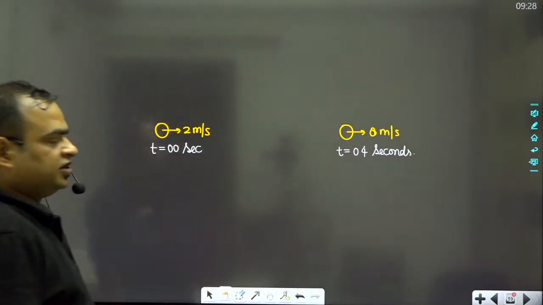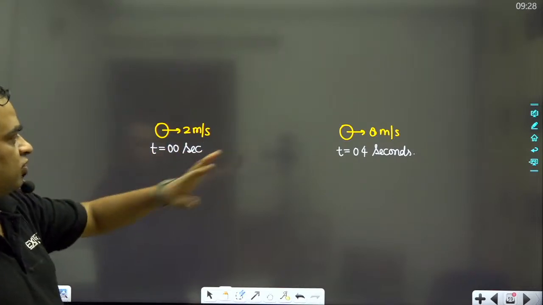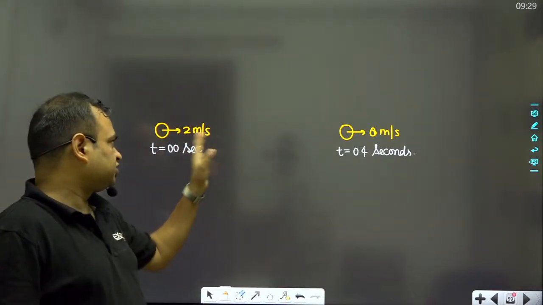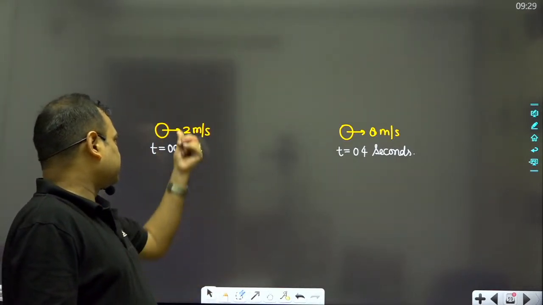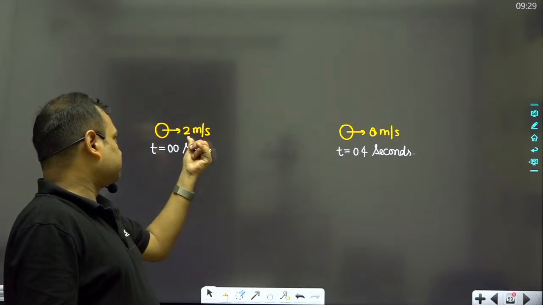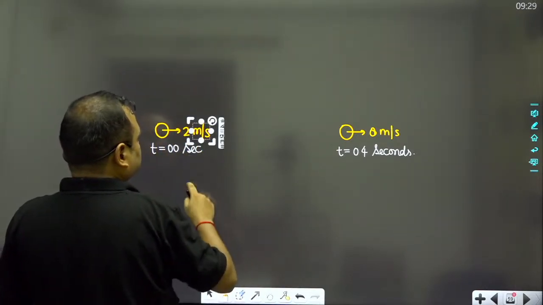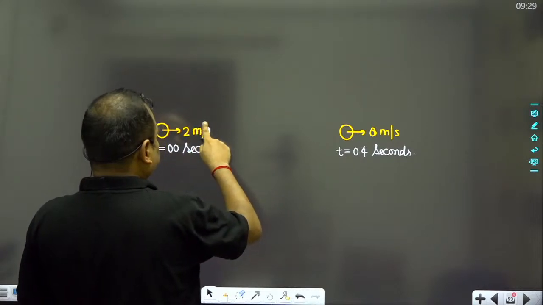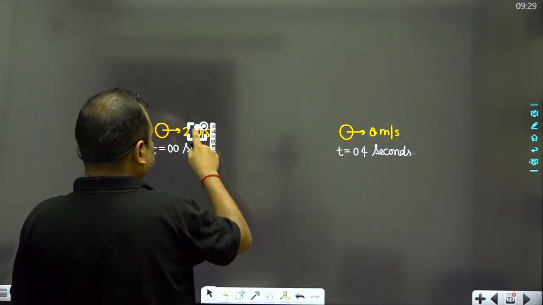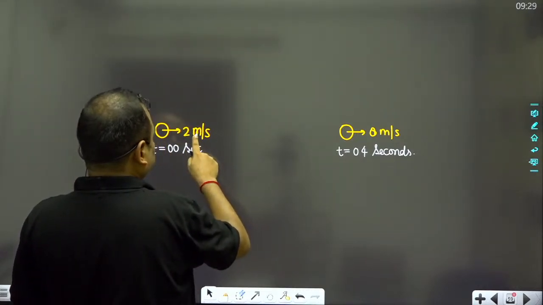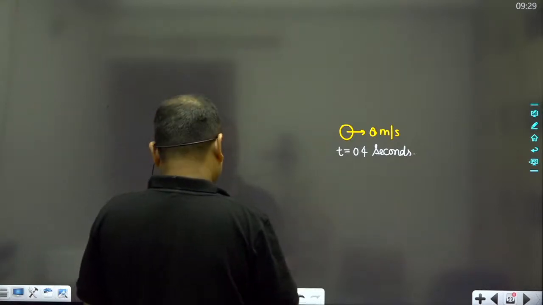It means the time taken by this ball to change its velocity from 2 meters per second to 8 meters per second is 0.4 seconds.